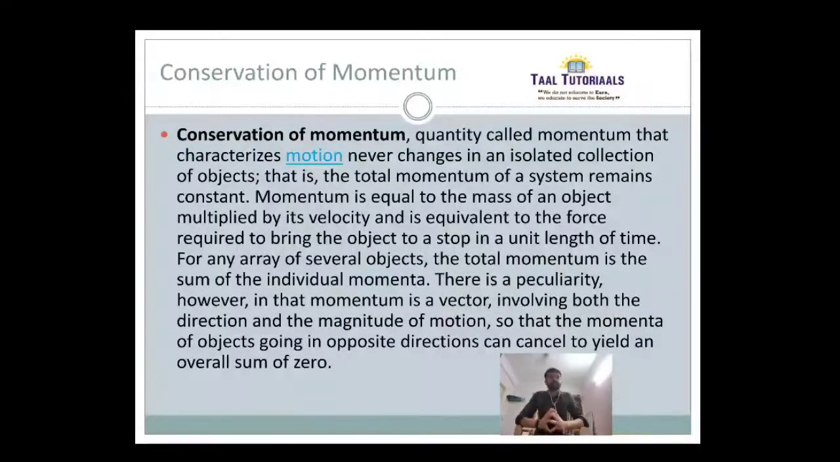The total momentum is the sum of individual momenta. Means when we are adding all the momenta, that is the total momentum. This is a vector quantity because it always has a direction also, so that when opposite momenta of the same value come, the overall sum is 0. This is the end of the first PPT class.